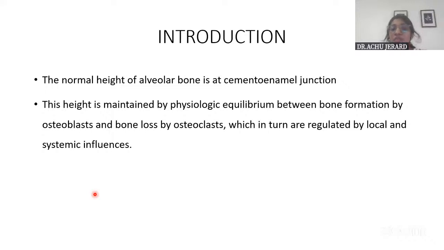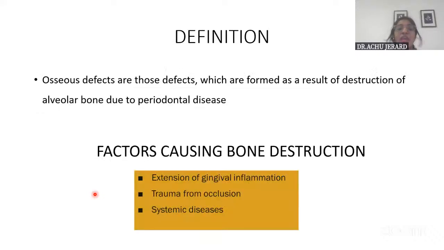In the normal scenario, the alveolar bone height would be almost at the level of the CEJ. This height is maintained by a physiologic equilibrium between bone formation by the osteoblasts and bone resorption by the osteoclasts, and it also depends on various systemic and local factors that influence it. So this is the introduction and definition. Osseous defects are those defects which are formed as a result of destruction of alveolar bone due to periodontal diseases. Okay.